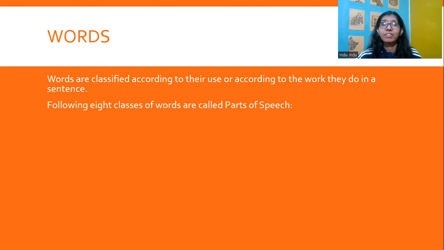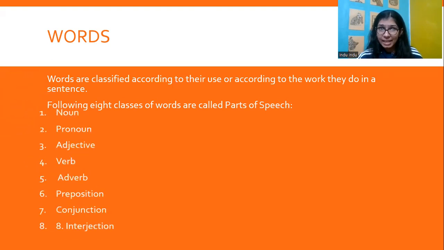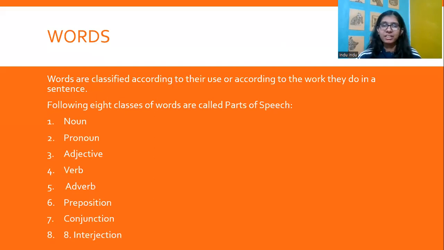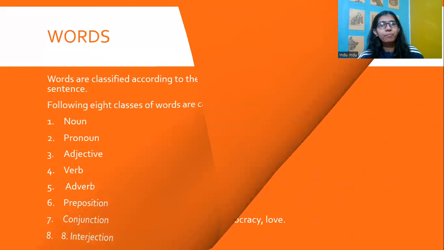Right, here we have 8 classes of words that are called the parts of speech. And they are noun, pronoun, adjective, verb, adverb, preposition, conjunction, interjection. Today, we would be discussing the first 5 of these parts of speech: noun, pronoun, adjective, verb, adverb. Or maybe only till verb, we'll see what the time permits.